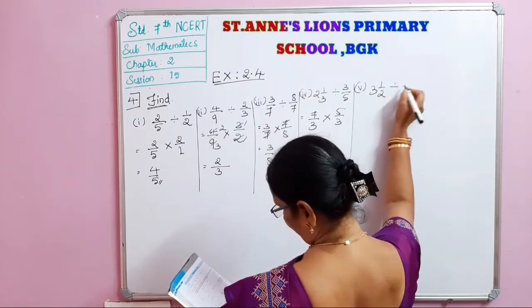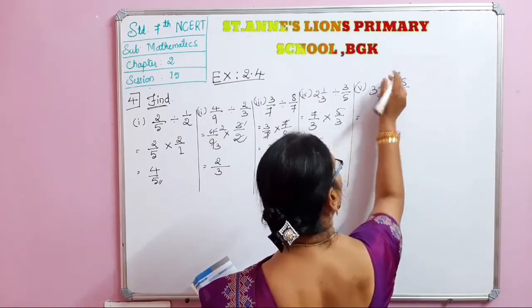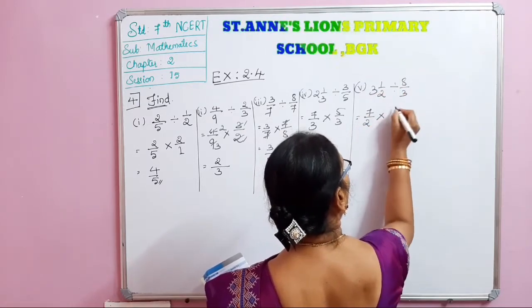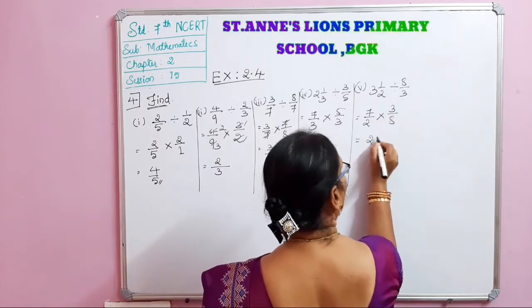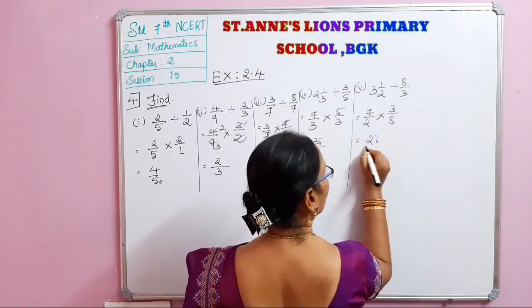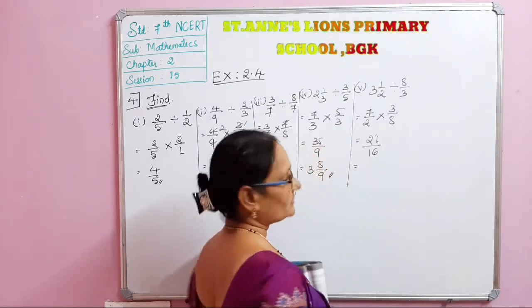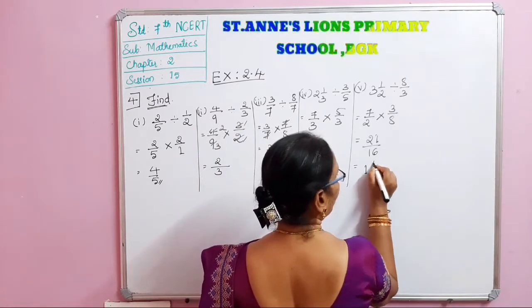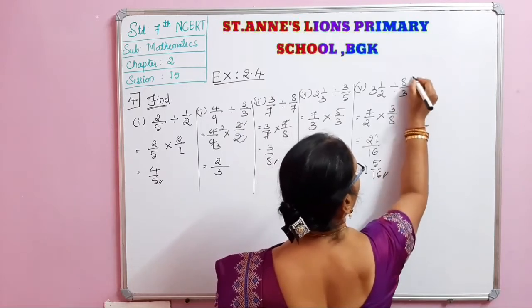Then the fifth one, that is 3 integer 1 by 2, 1 by 2 divided by 8 by 3. 2 3s are 6, 6 plus 1, 7 by 2 into 8 by 3 is 3 by 8. Now 7 3s are 21, 2 8s are 16. This is an improper fraction. So how to change it? 16 1s are 16, then 5 remained. 5 by 16 is the answer.